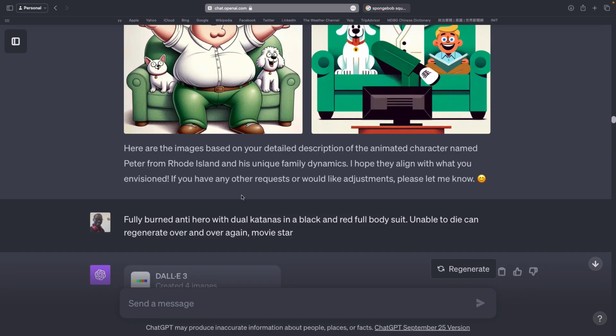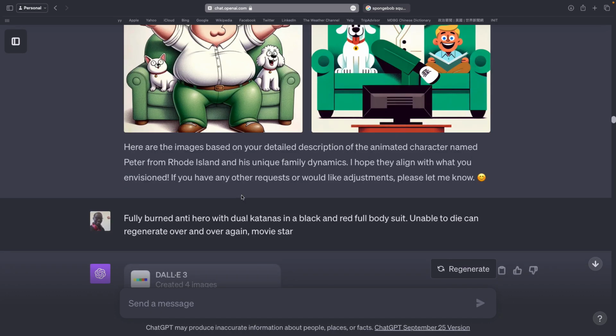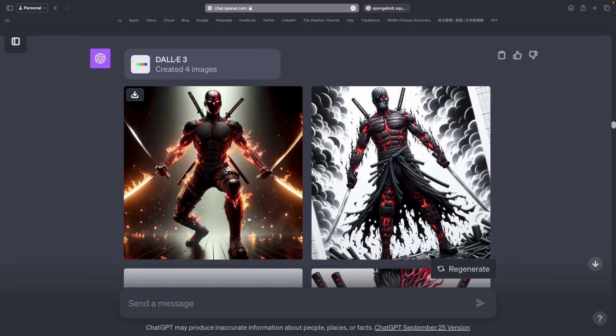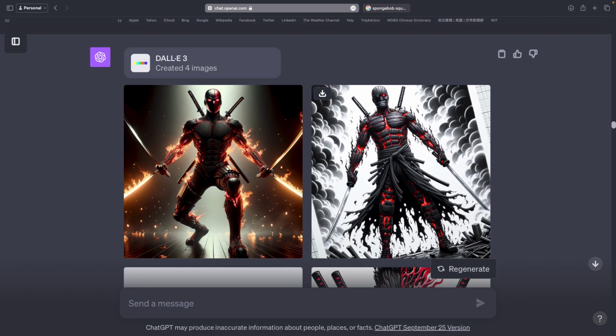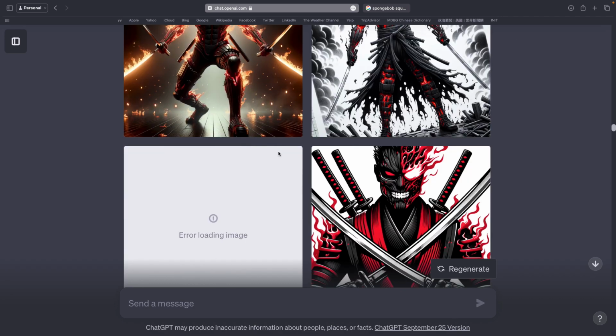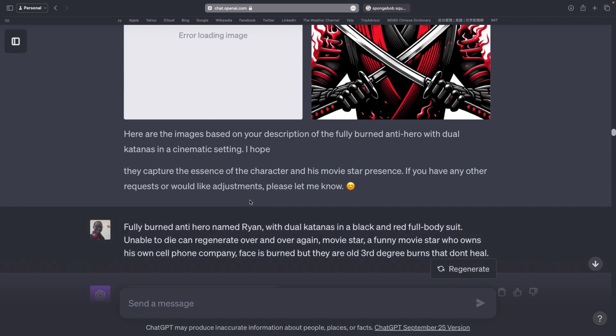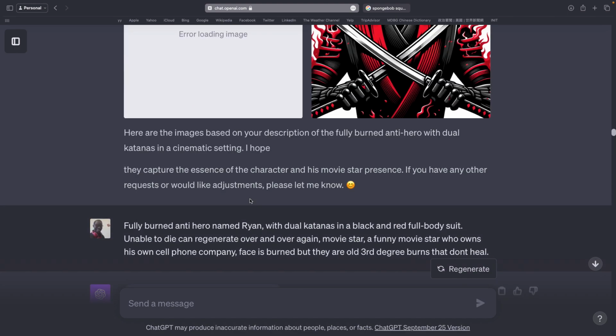So I was like, can we do Deadpool? I know Deadpool has to be in there. So I was like, fully burned anti-hero with dual katanas and black and red full bodysuit, unable to die and can regenerate over and over and over again. Movie star. This doesn't really look like Deadpool. Looks more like a Titan from Attack on Titan. And looks like we lost an image. So that didn't give me Deadpool.